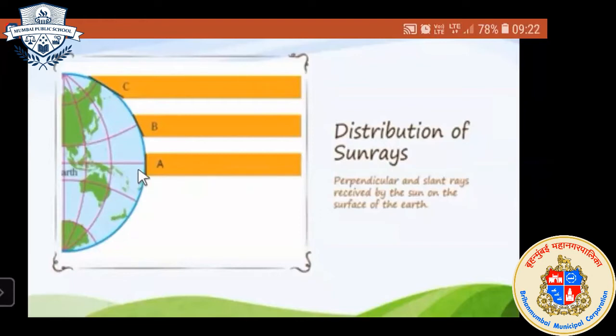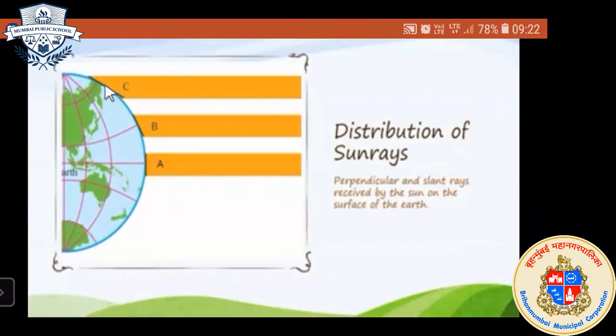Next, the regions on the earth occupy a larger or lesser area. Suppose the region which is marked with A, this sun ray will occupy lesser area, and if you see C, then it will occupy more area. Why?